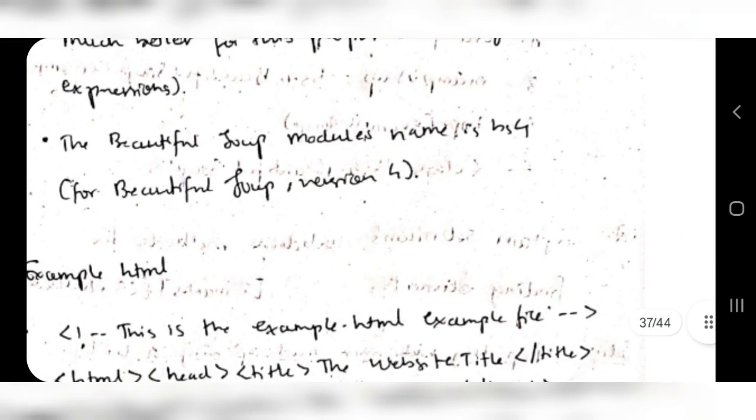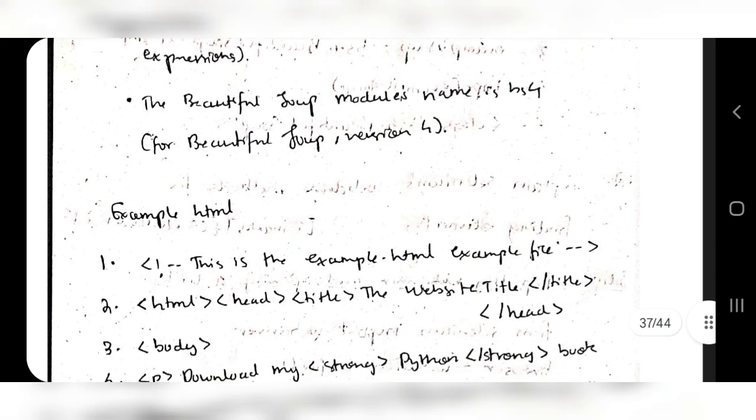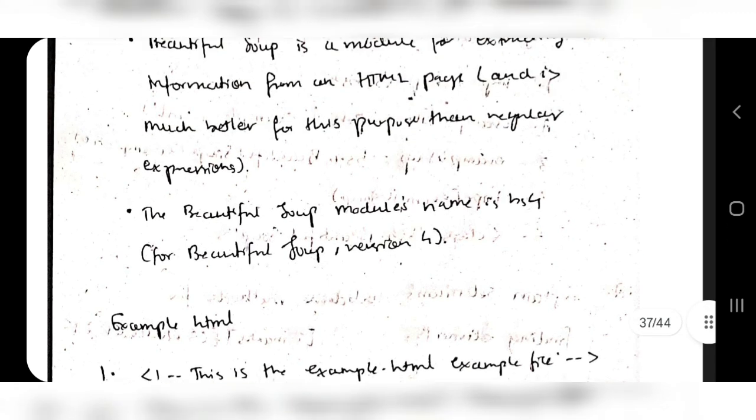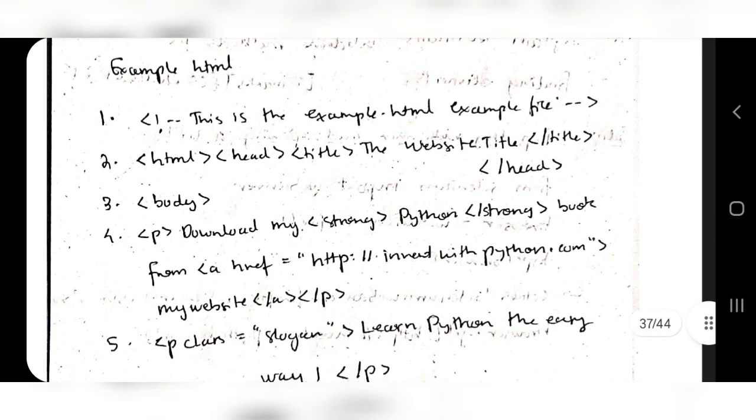So if this is the web page here, BeautifulSoup will see where all these tags are. It will mark a point here, and this tag is ending at this point, and whatever is between these two points will be fetched and stored in your device. That's how BeautifulSoup works. And the module name is bs4, BeautifulSoup version 4. So after writing brief information regarding what BeautifulSoup is, next you have to move to the example part.